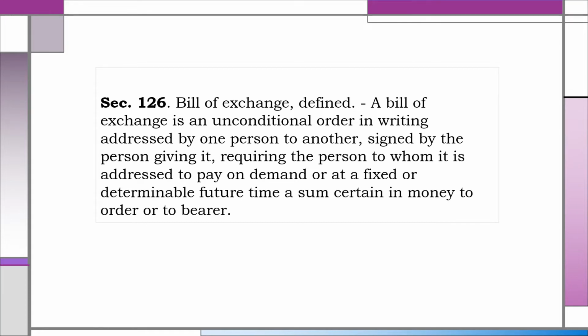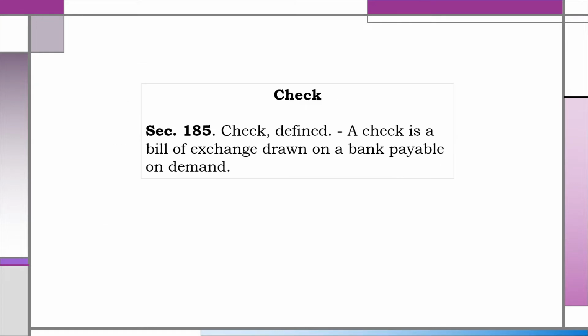A bill of exchange is an unconditional order in writing, addressed by one person to another, signed by the person giving it, requiring the person to whom it is addressed to pay on demand or at a fixed or determinable future time a sum certain in money to order or to bearer. Check is defined under Section 185. It says, a check is a bill of exchange drawn on a bank payable on demand.